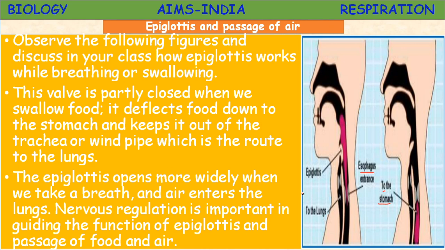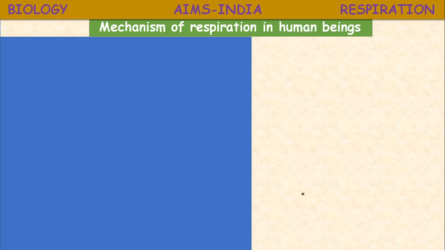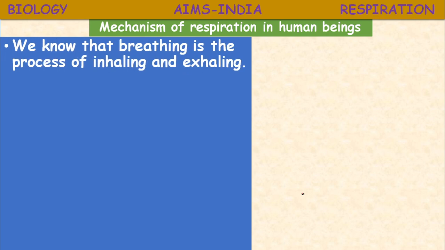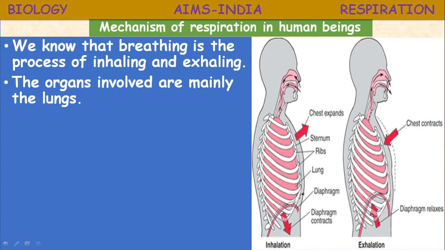Okay, children, let us proceed further. The mechanism of respiration in human beings, which you already studied in your lower classes. In the 7th class, you might have studied. We know that breathing is the process of inhaling and exhaling. It is also called inhalation and exhalation. The organ involved mainly in respiration is, what is that organ? Lungs. What is our respiratory organ? It is the lungs.